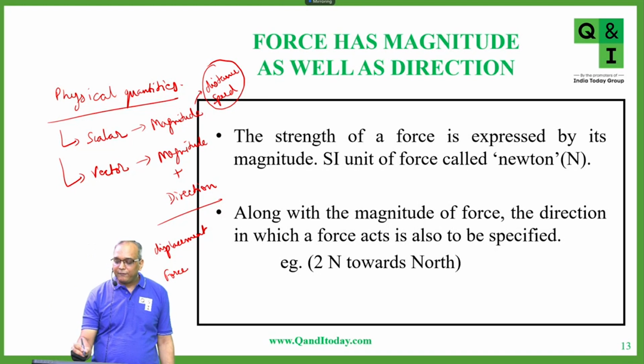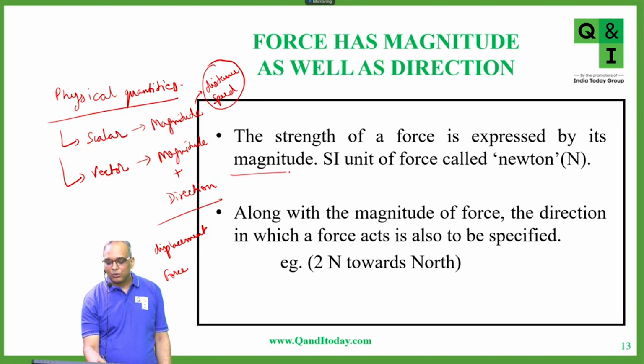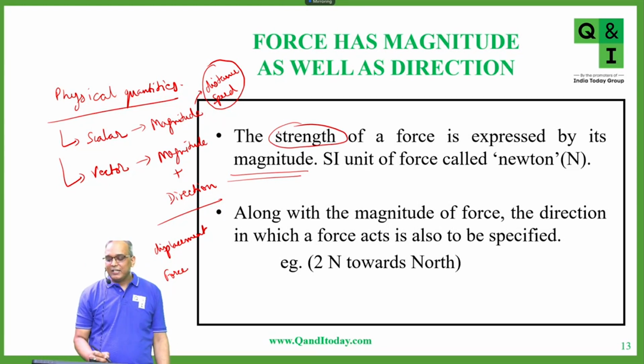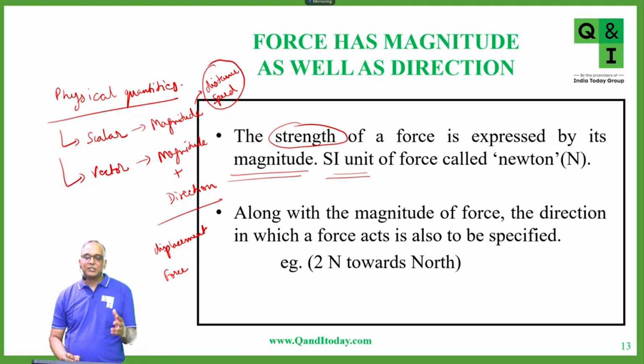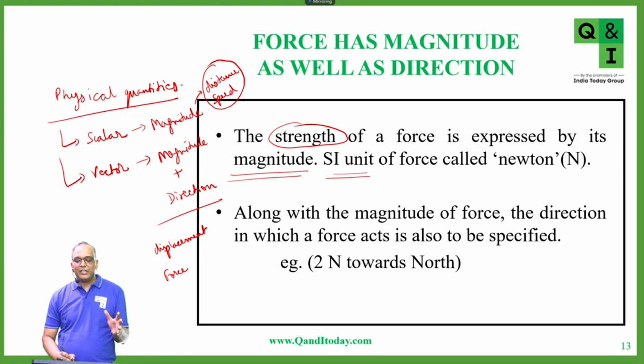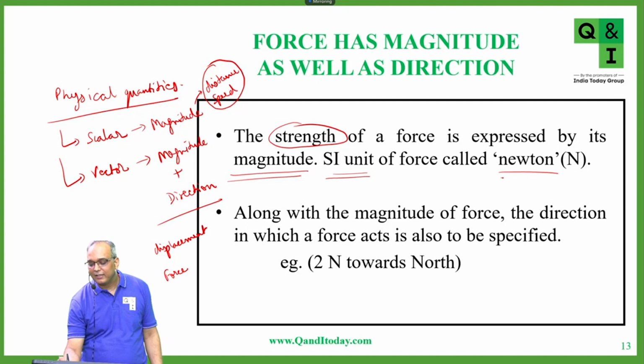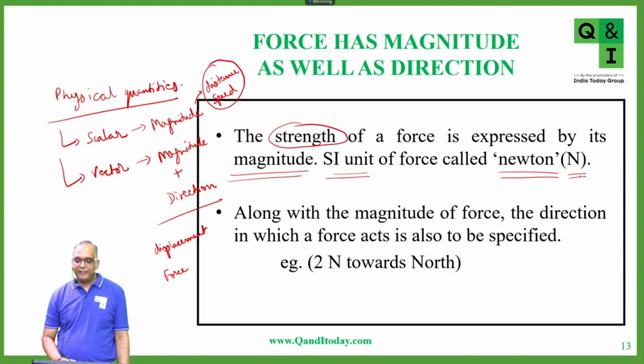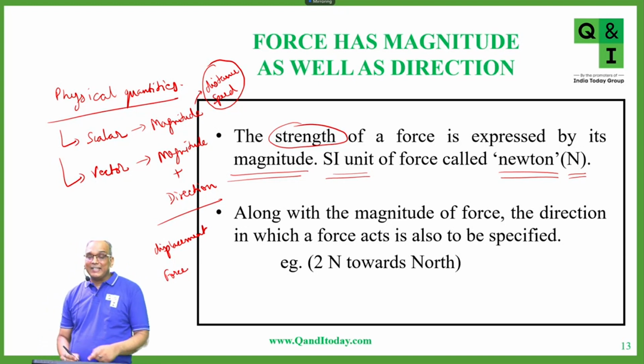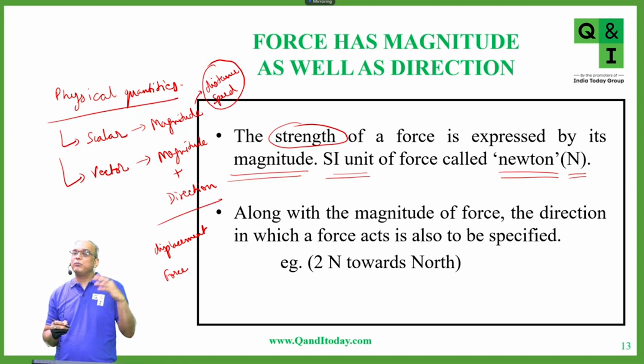So the strength of a force is expressed by its magnitude. The magnitude will tell you the strength of the force, how much force you are applying. The SI unit of force, SI meaning International Standard Unit, is called newton, and it is denoted by capital N. Though newton is the name of a scientist, it is written with a small letter, and that is purposefully done.